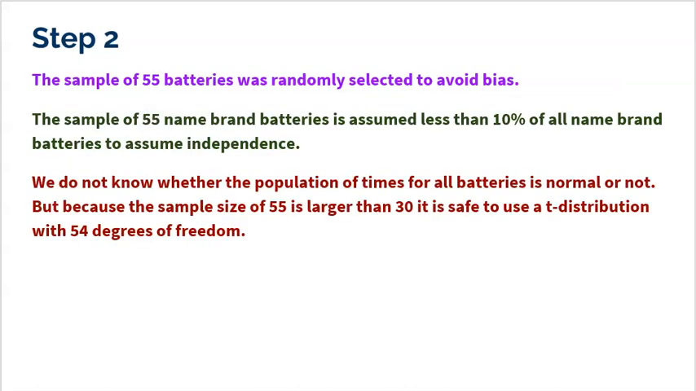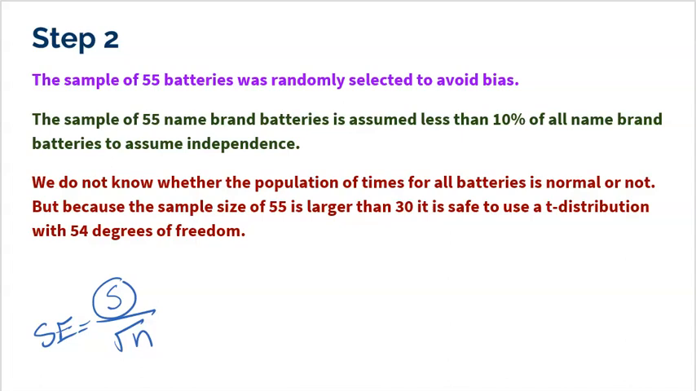Step 2 is really thinking about the sampling distribution. Well, two comments here. First off, the sampling distribution is going to follow a t model. Why? Because I'm using s divided by the square root of n for my standard error. So instead of using sigma, I'm replacing it with s, and that's why we have to use a t model. So the good news is the conditions sound very familiar for that t distribution. First, the sample of 55 batteries was randomly selected to avoid bias. I have to assume that 55 name brand batteries is less than 10% of all name brand batteries to assume independence. And finally, we do not know what the population looks like for all batteries.